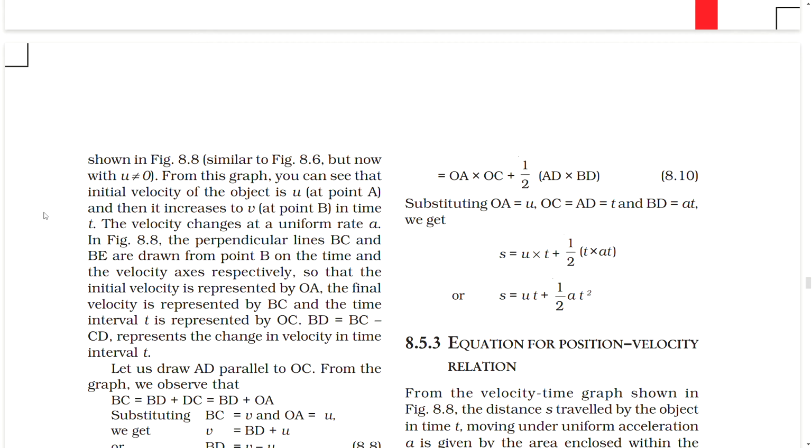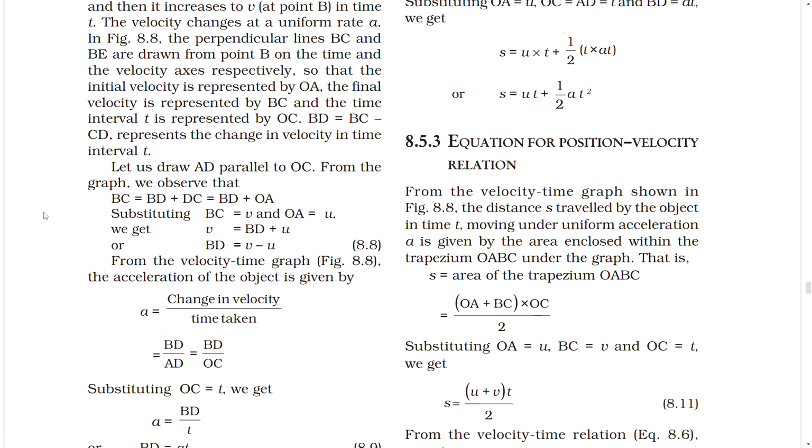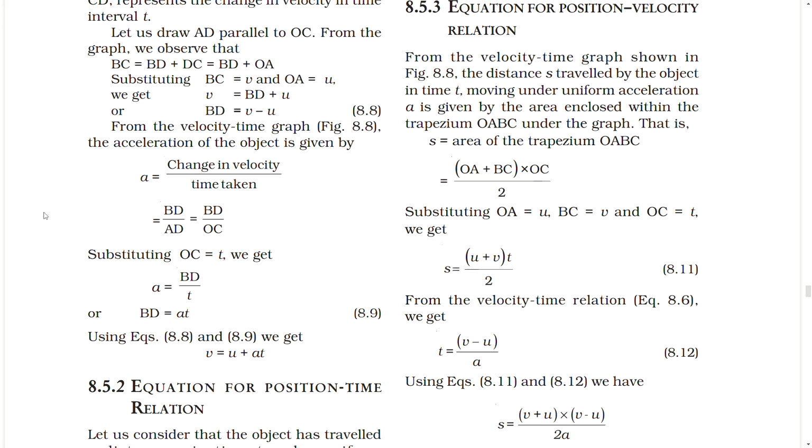Let us draw AD parallel to OC. From the graph, we observe that BC equal to BD plus DC equal to BD plus OA. Substituting BC equal to v and OA equal to u, we get v equal to BD plus u, or BD equal to v minus u. From the velocity-time graph, the acceleration of the object is given by a equal to change in velocity by time taken, equal to BD by AD, equal to BD by OC. Substituting OC equal to t, we get a equal to BD by t, or BD equal to at. Using the two equations, we get v equal to u plus at.